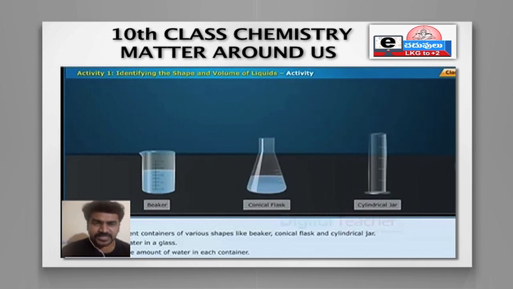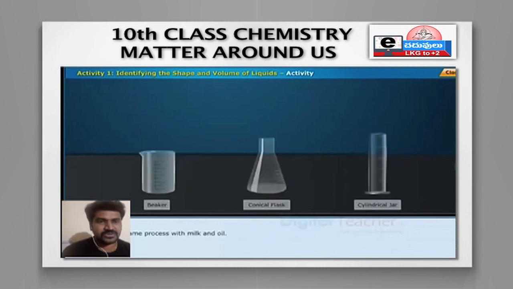Each one is filled with 100 ml. Now we need to mark the level in the containers. Note down that level and the shape, right?